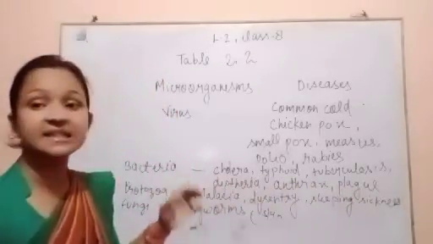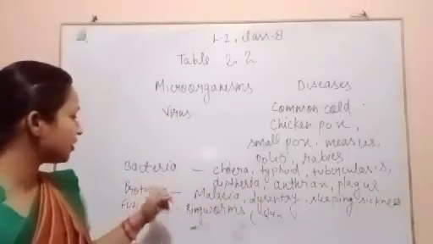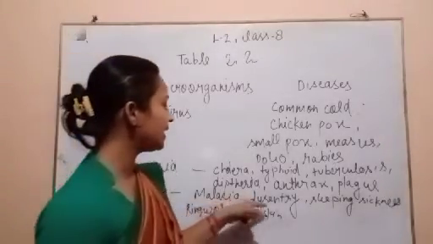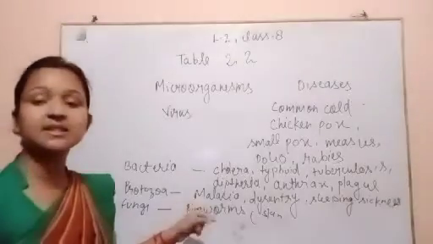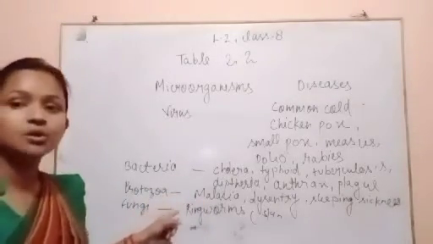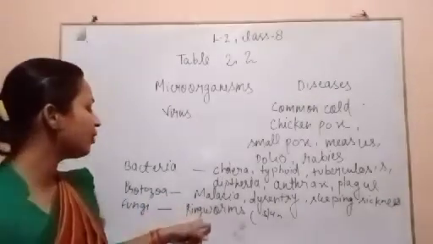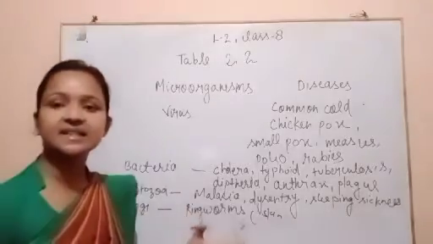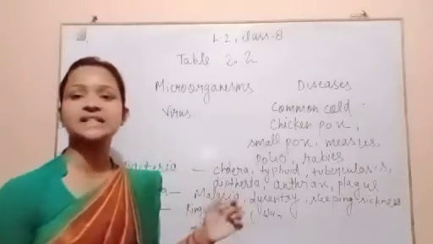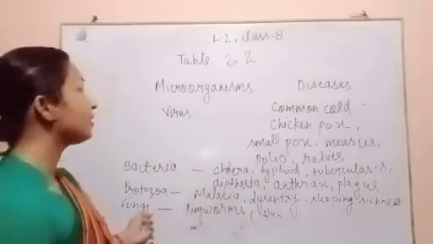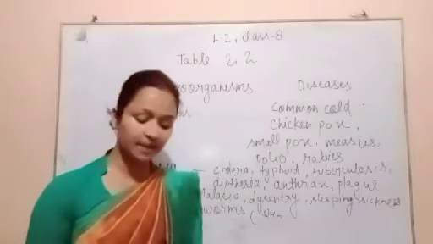Through protozoa: malaria, dysentery, sleeping sickness. And ringworms, a skin disease also called fungal disease, are spread through the fungi.